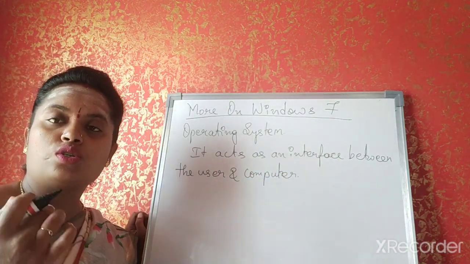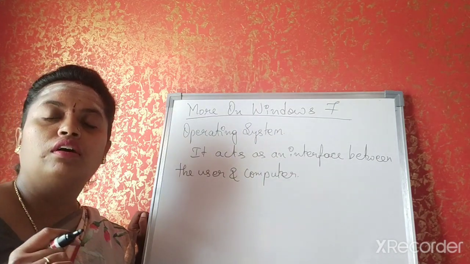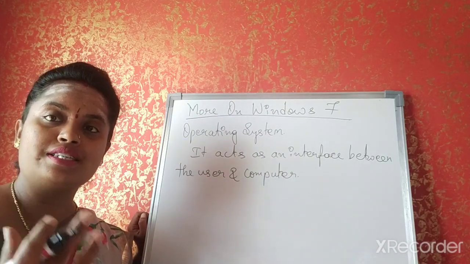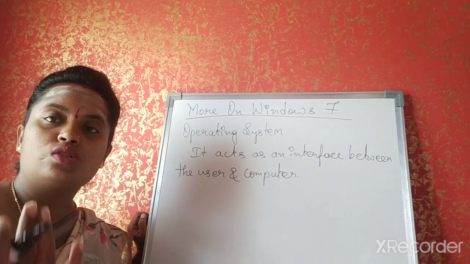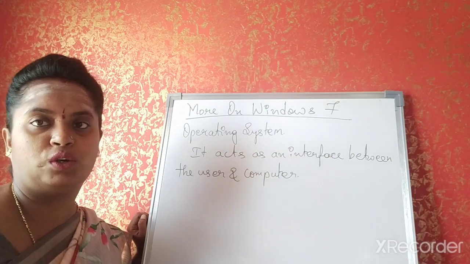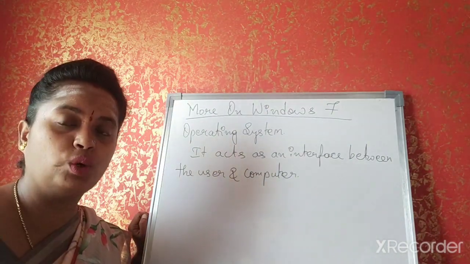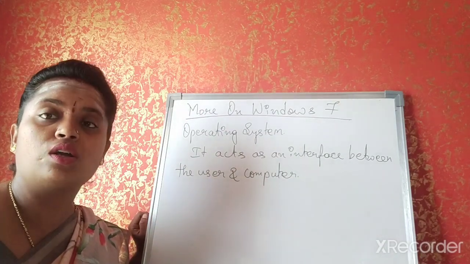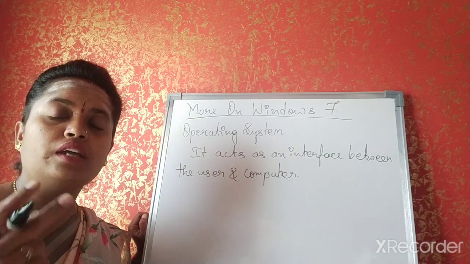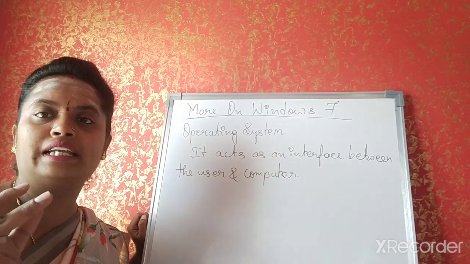For example, you have your computer textbooks with you, lessons are there, but you don't know how to understand the concepts. So I am acting as an interface between you and the textbook. You are the user who is using the textbook, and the textbook is your computer. So the interface or the communication that I am doing is making you understand the concept easily and clearly.